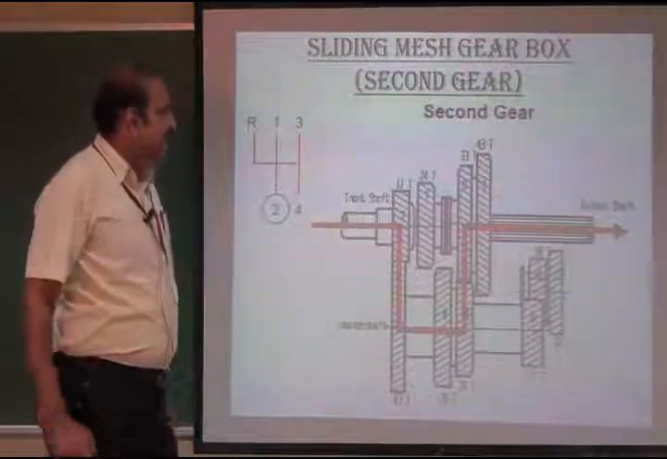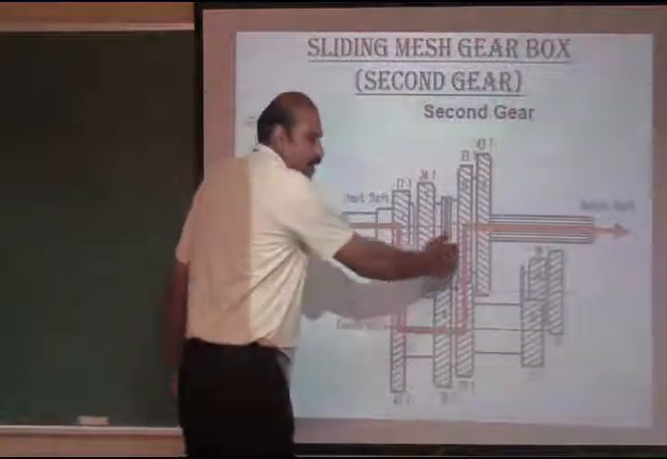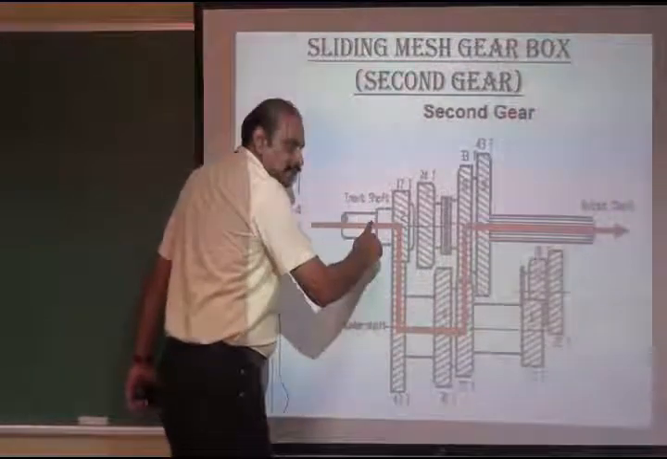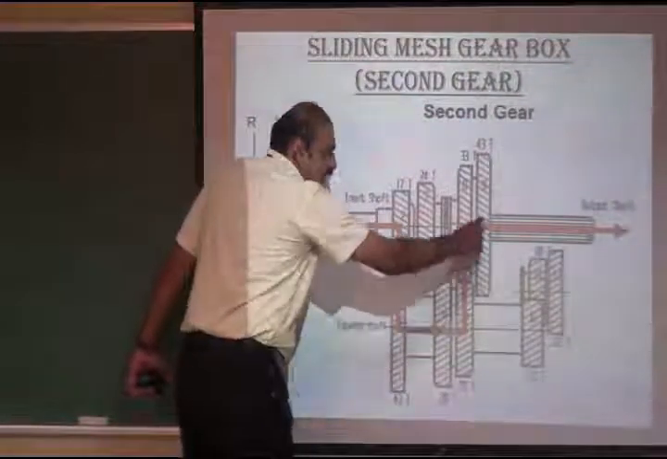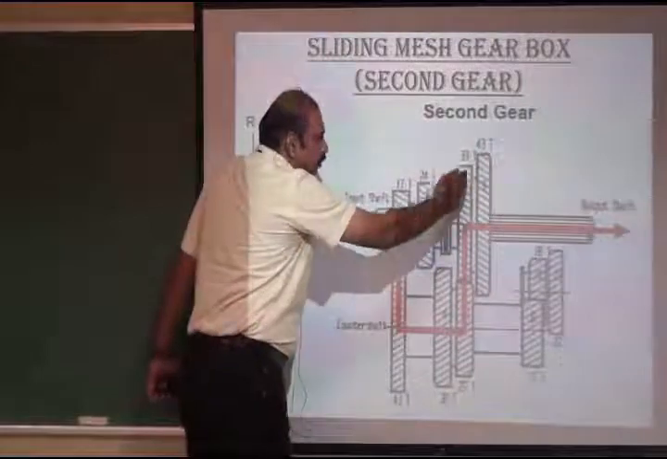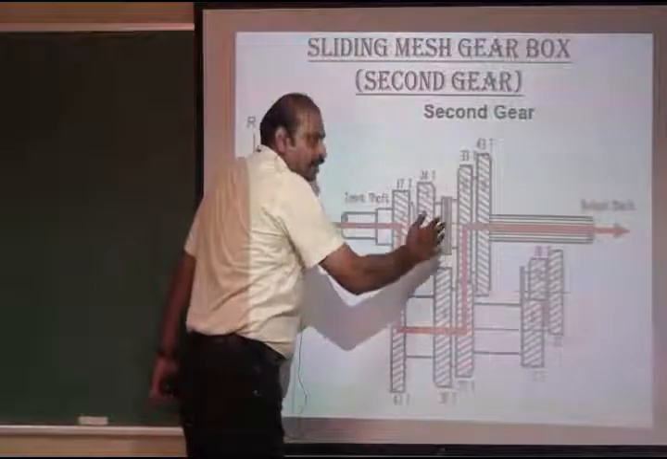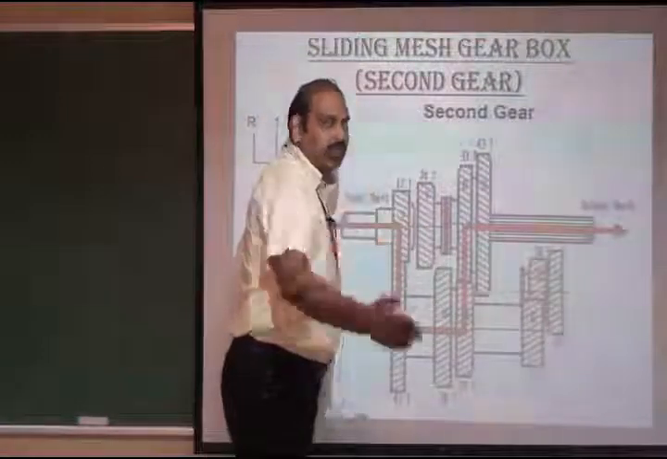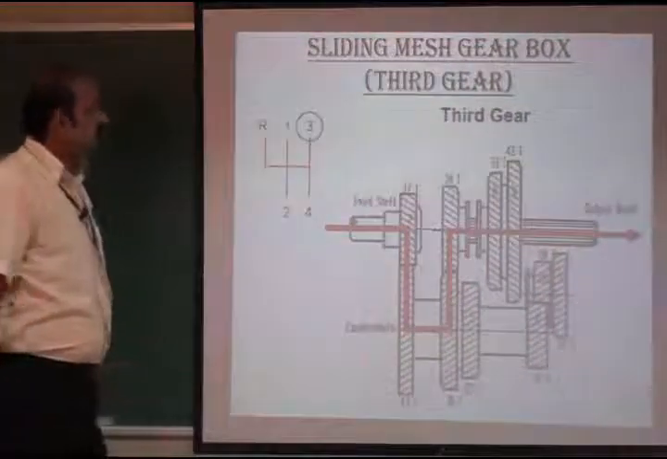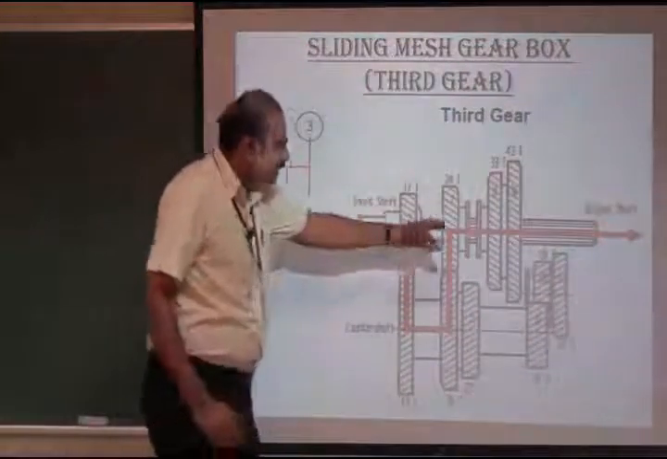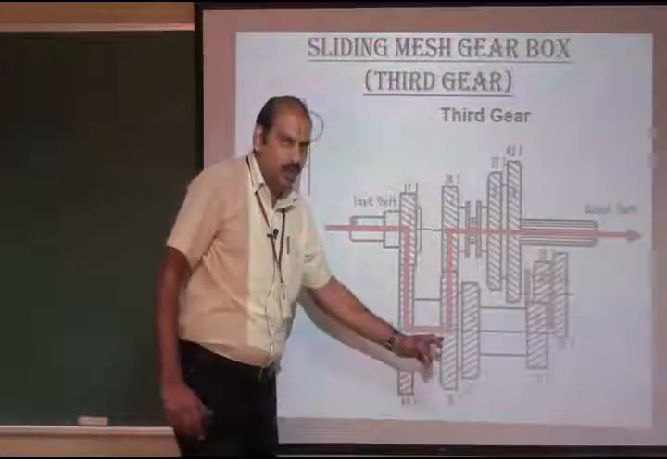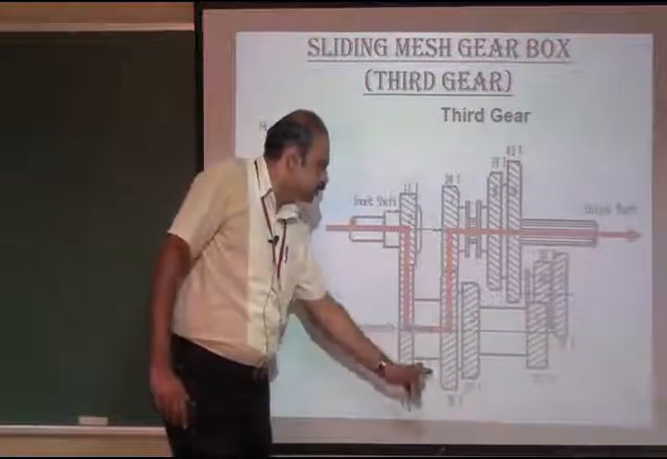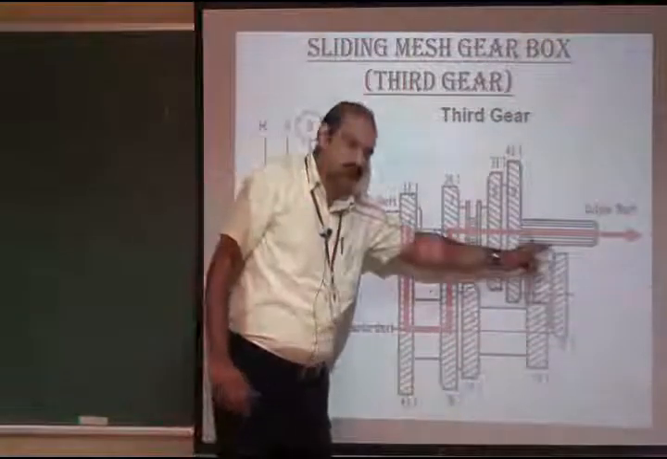During the second gear, the next smaller gear meshes with the counter shaft gear. Here the power transmitted is indicated in the red line. Compared to the first gear, the torque is very less. At the same time, the speed is high. During the third gear, the next smaller gear meshes with the counter shaft gear. So here the power is transmitted from the input shaft to the counter shaft, again from the counter shaft to the output shaft.